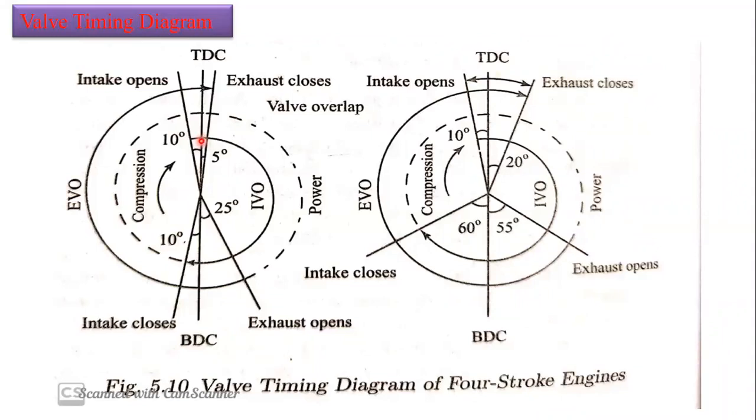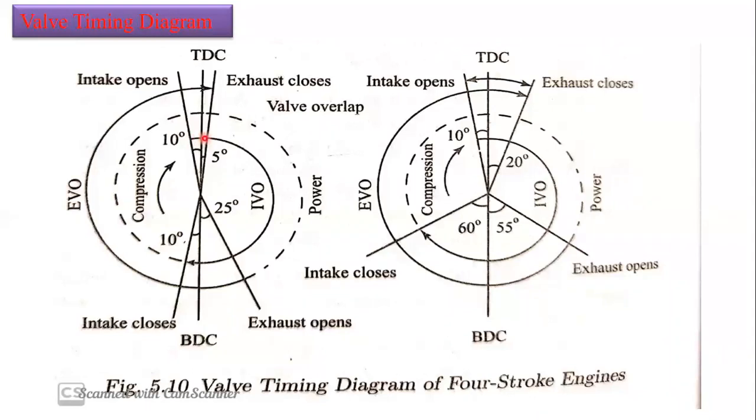Why? Because it will take some time to open. There will be some lag from partially open to completely open. So to completely open by top dead center, it will take some time, and that's why we open just 10 degrees before TDC, to confirm that while the piston reaches TDC, the intake valve is completely open.